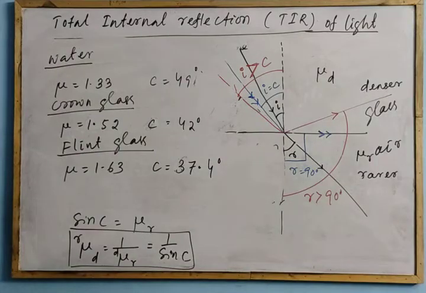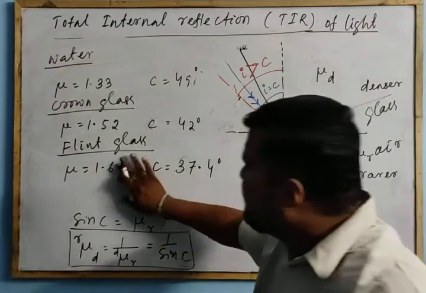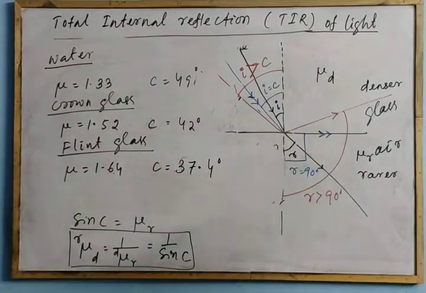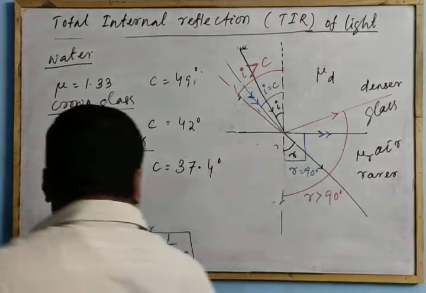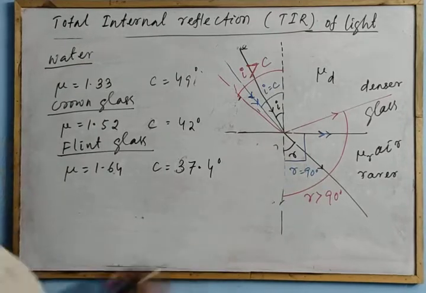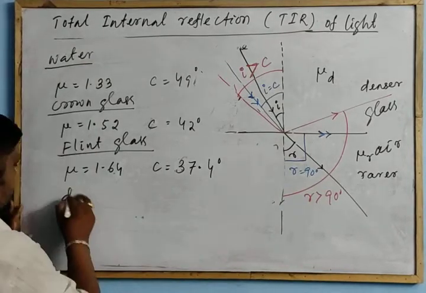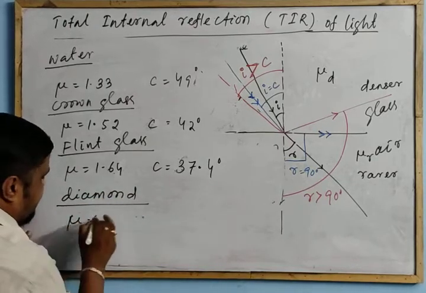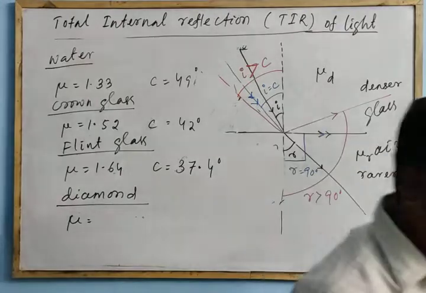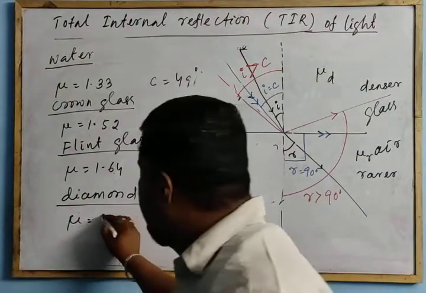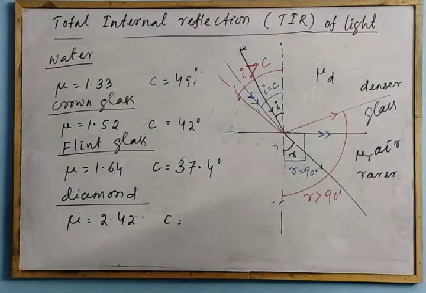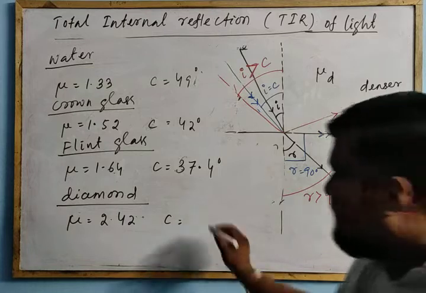And this is 37.63 or 64, you can say this is 64. So the critical angle is 37.4 degrees. And the very important thing is that for diamond, these are calculated from this relation. For diamond, the refractive index is more. The diamond has a refractive index of 2.42. So the critical angle here, for refractive index 2.42, is 24.4 degrees.